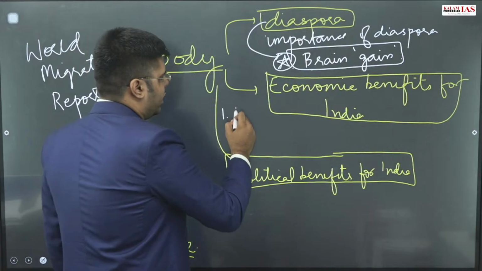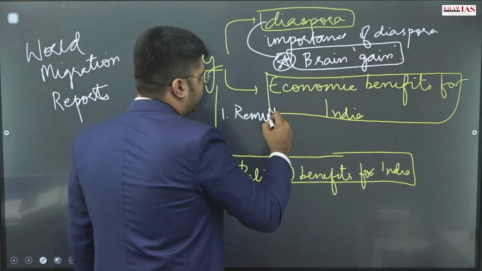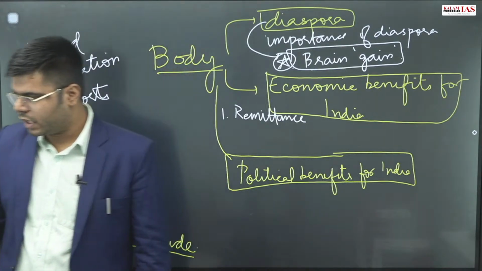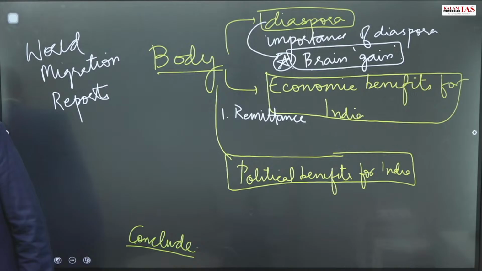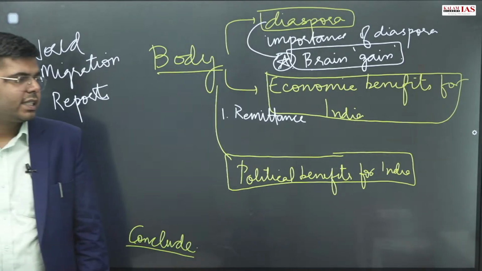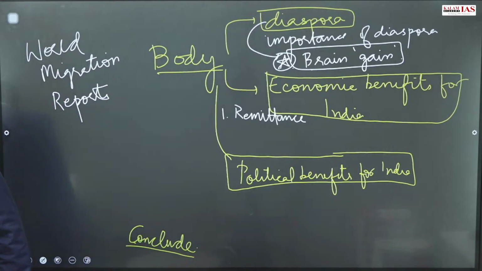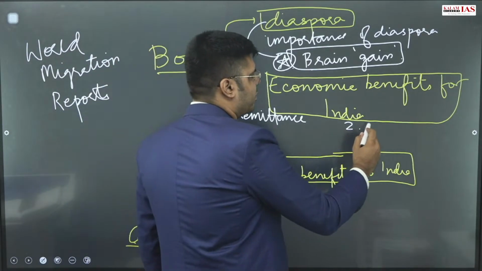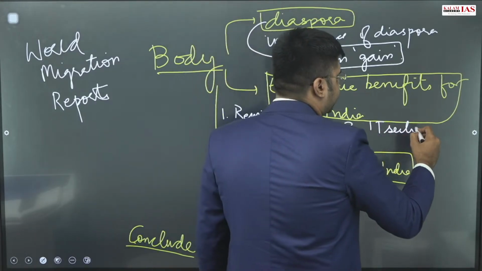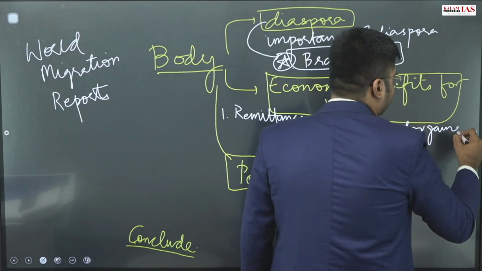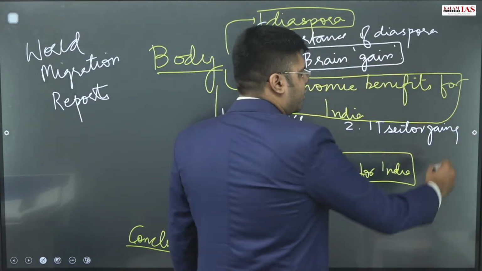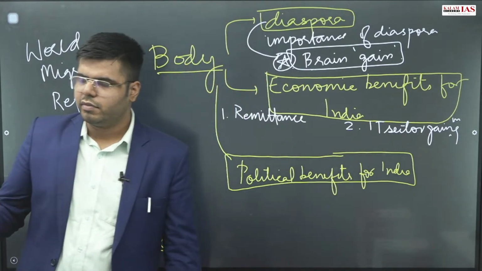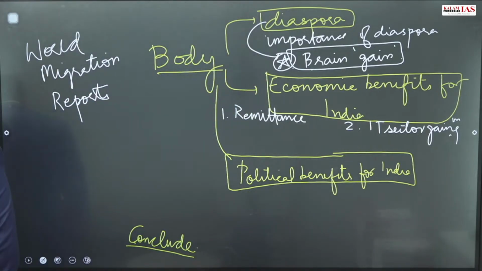Now coming to the economic benefits. First and foremost, the economic benefit that is visible, and all of you have written it, I was looking at the answers, is the remittances that India is getting from the diaspora present in other countries. Then another important benefit you can highlight is that the IT sector is gaining in India as a result of the very vast diaspora present in the United States.